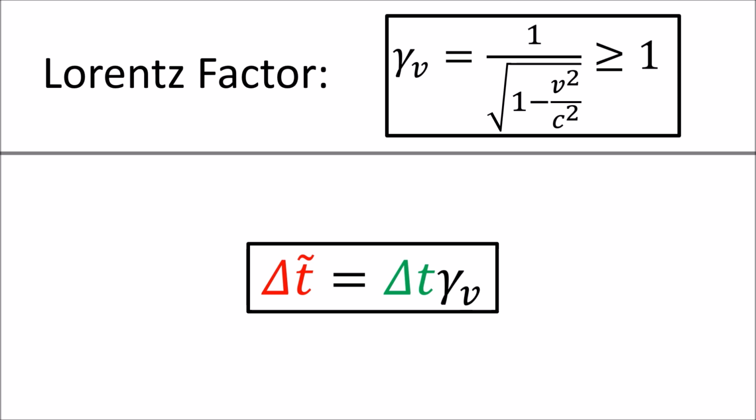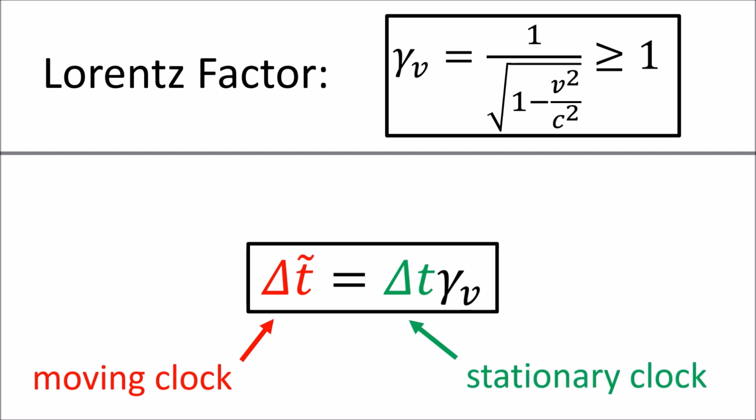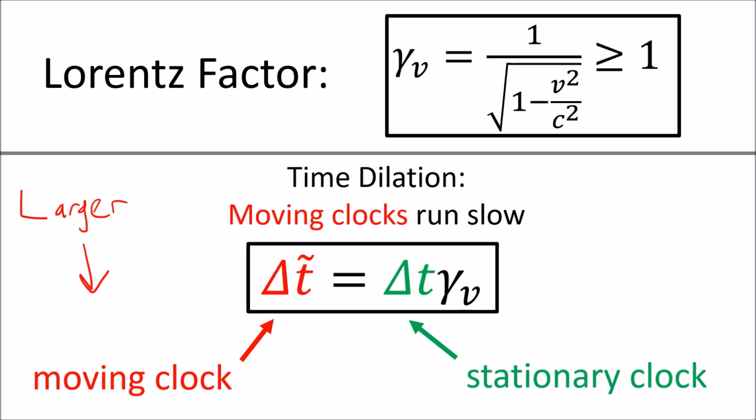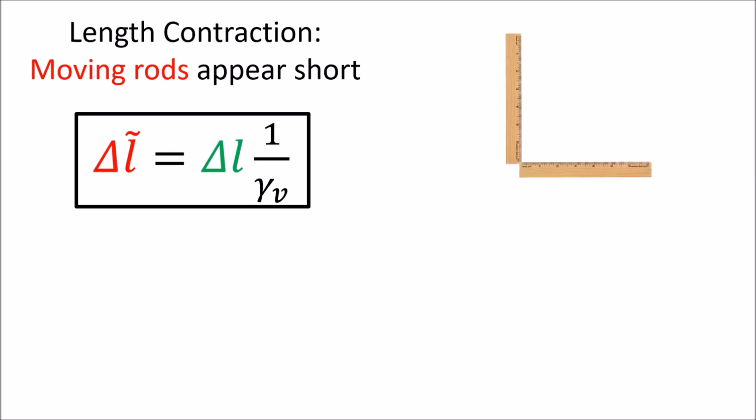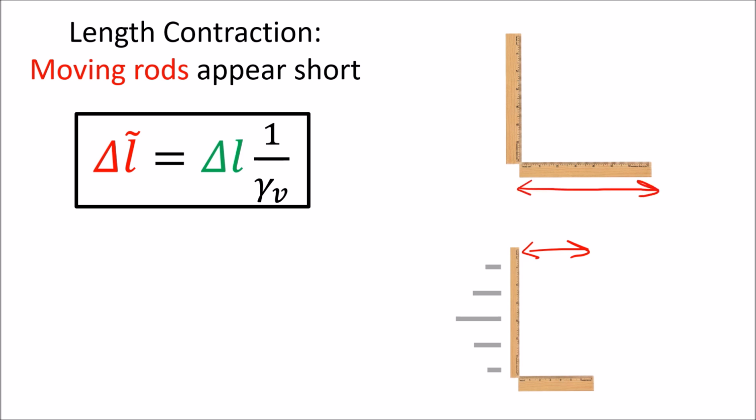When we measure the time between clock ticks for a moving clock and measure the time between clock ticks for a stationary clock, we find that the time between clock ticks for the moving clock is actually larger. This effect is called time dilation, and it basically means that a moving clock will tick more slowly than a stationary clock. There is a similar effect on space called length contraction, where rods that are moving appear to have a shorter length than the same rods when they are standing still.